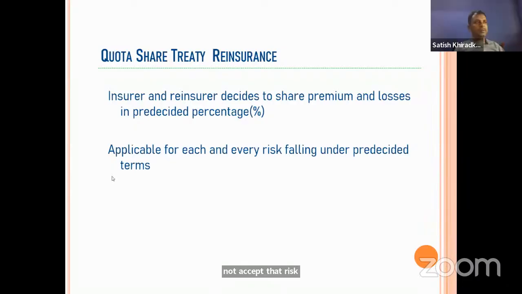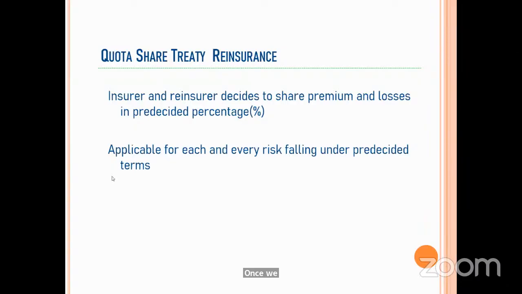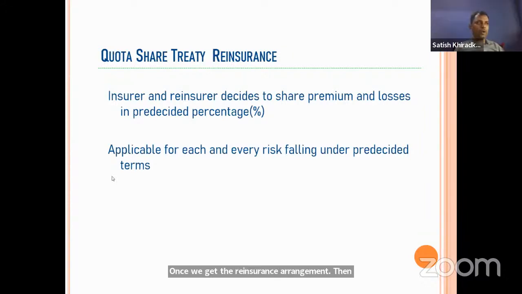Once we get the reinsurance arrangement done, then only we accept the proposal of the insured. In that case, all the risks will be covered. We may lose the market for those risks which are not coming under a treaty. If it is coming under a treaty, then we do not need to take acceptance. Though there can be mega risk.